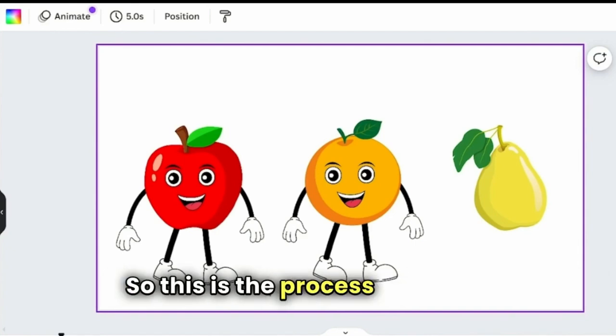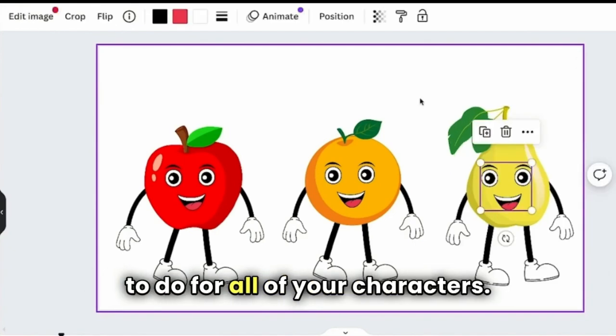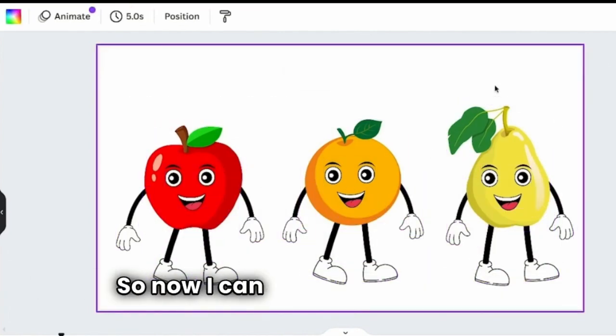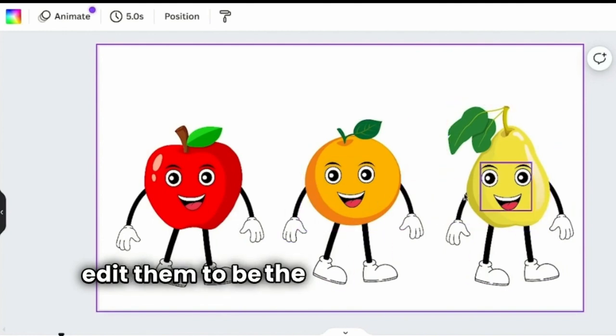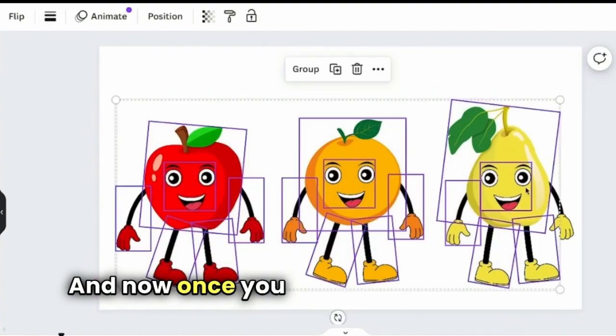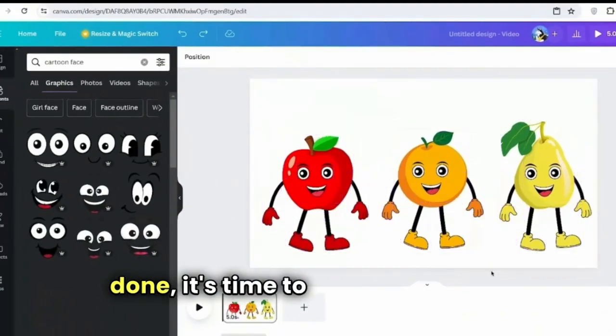So this is the process you want to do for all of your characters. And now, as you can see, I have all three of my characters done. So now I can go ahead to further edit them to be the perfect characters that I would want in my educational video. And now, once you have your characters done, it's time to download them.